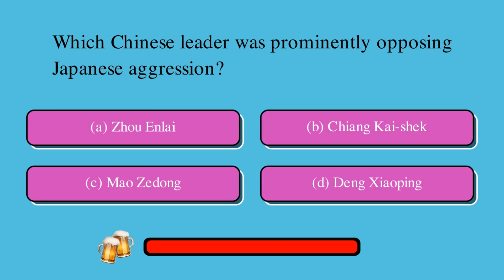Which Chinese leader was prominently opposing Japanese aggression? Is it A, Zhou Enlai, B, Chiang Kai-shek, C, Mao Zedong, or D, Deng Xiaoping? The correct answer is B, Chiang Kai-shek.